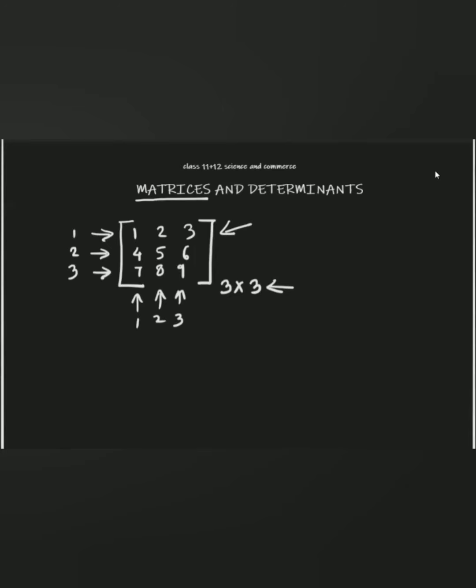So what is meant by order? The order or dimensions of a matrix is a pair having as its first component the number of rows and as its second component the number of columns. We can write it in the form of m by n, where m is the number of rows and n is the number of columns. I hope you have understood how to write the order of a matrix.